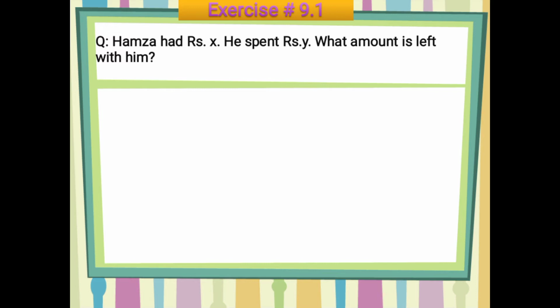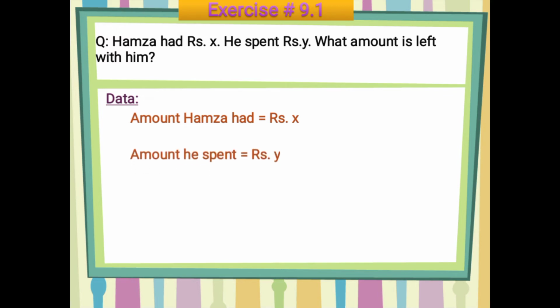So which operation are we going to apply here? Since we are going to find out the amount that is left, obviously we are going to apply subtraction. So first we will make the data. Amount Hamza had is equal to rupees X and amount he spent is equal to rupees Y. So what you have to find out here is the amount left with him.